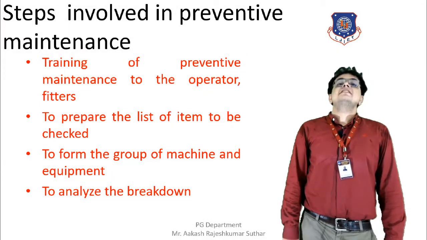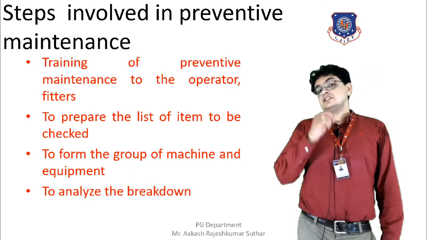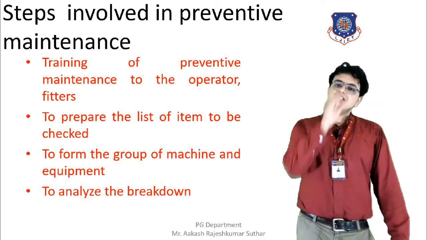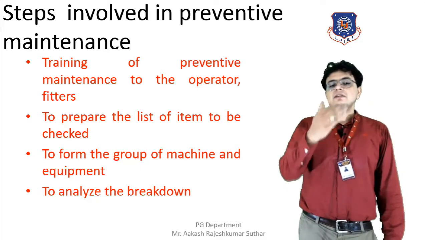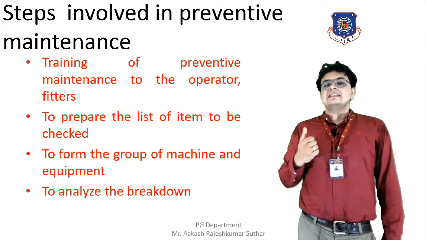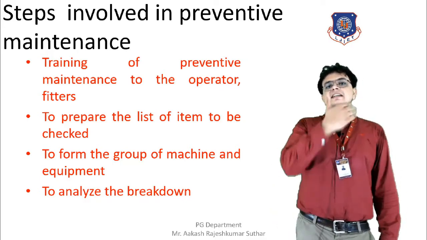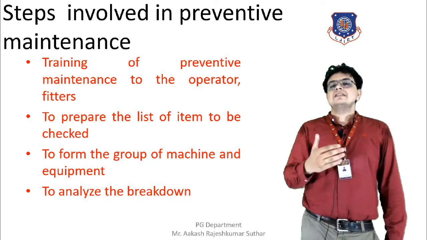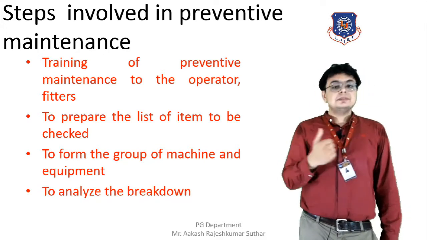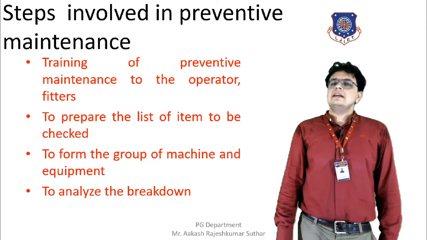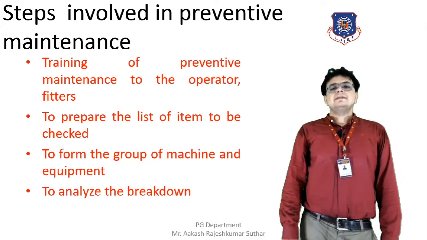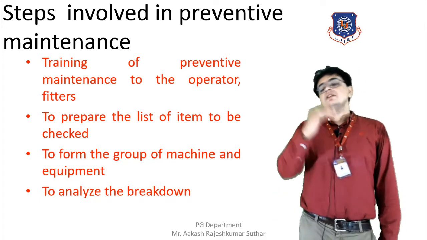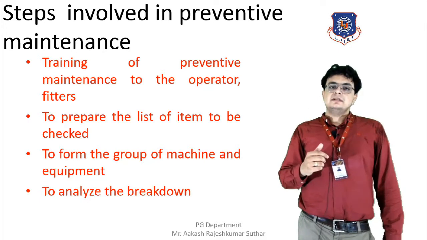Further, let us discuss the steps that are involved in preventive maintenance. What are the steps? Let's discuss. The first step is training. Training should be given to the personnel or workers at the industry or factories so that they can come to know about the working of the machine, what its needs are, and how they have to deal with that machine. With all this training, they will have proper knowledge of the machine. It is also used to prepare the list of items that are required to be checked.